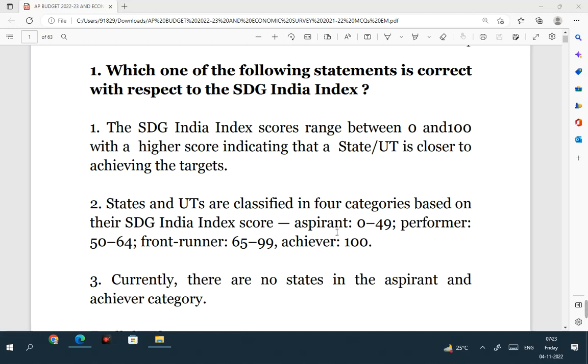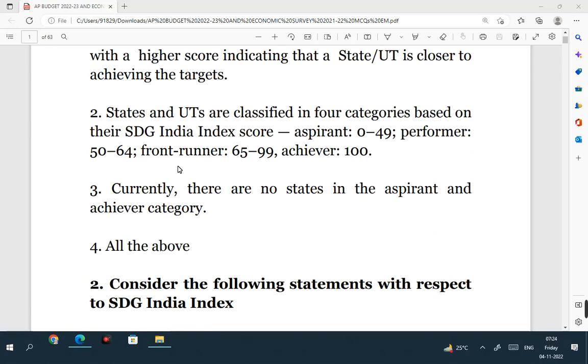If you take the aspirant category, those states with an SDG India Index score of 0 to 49, they are called aspirant category states or UTs. And the states and UTs with a score of 50 to 64, they are called performers. And with a score of 65 to 99, they are called front runners. And those states and UTs which have achieved a score of 100, they are called achiever states or union territories. Second statement is also correct.